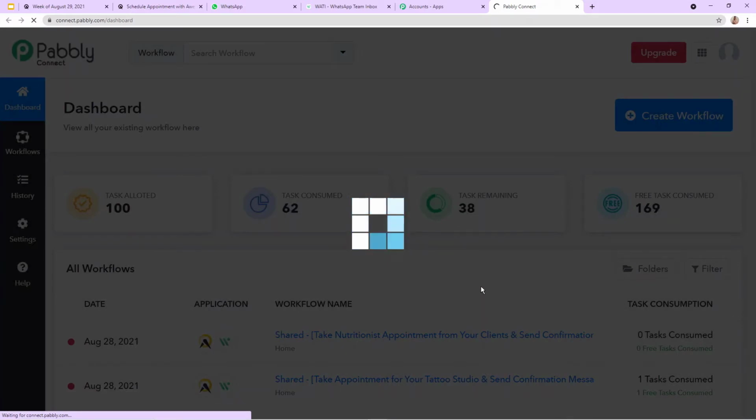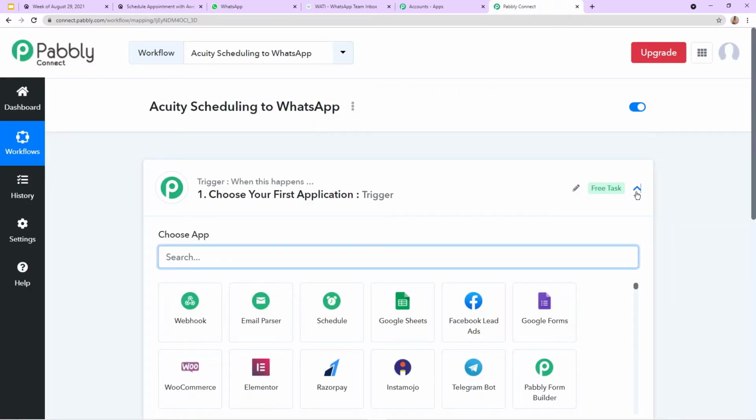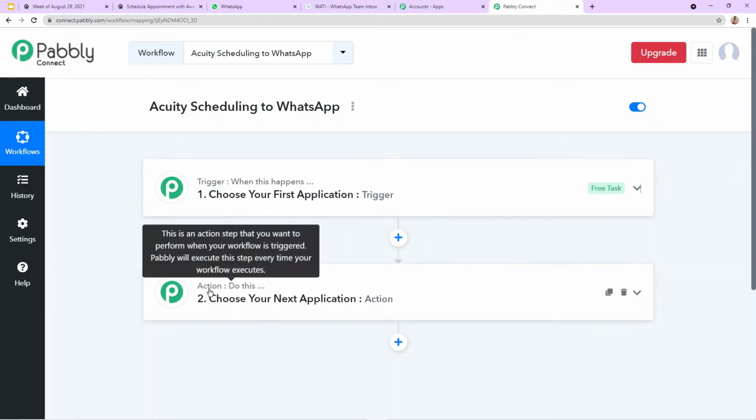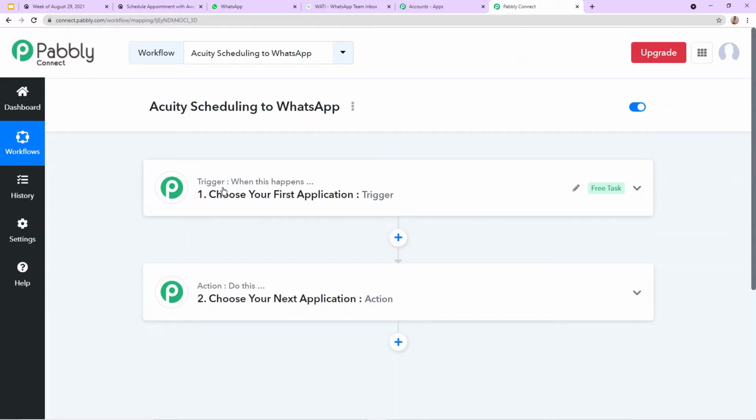After clicking on create, you can see this window will appear, and on this window there are 2 boxes. The first one is trigger, the second one is action. You must be thinking, what are triggers and what are actions? Automation works on the concept of triggers and actions. Trigger means when this happens, action means do this. According to our topic, the trigger will be when a new appointment is booked in Acuity Scheduling. The action will be send a confirmation message on WhatsApp.